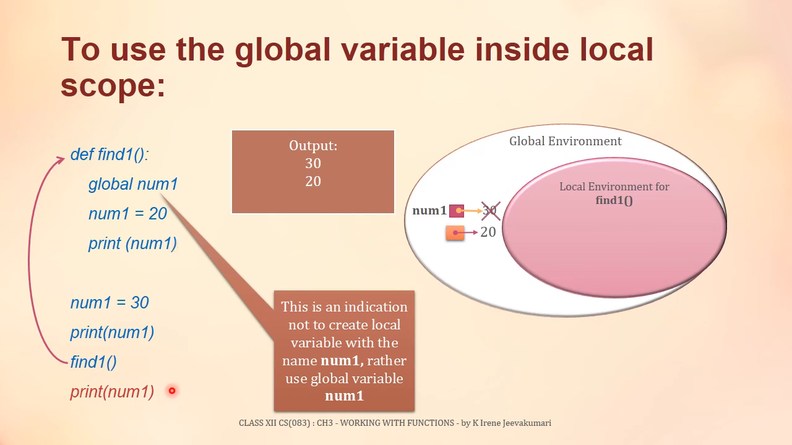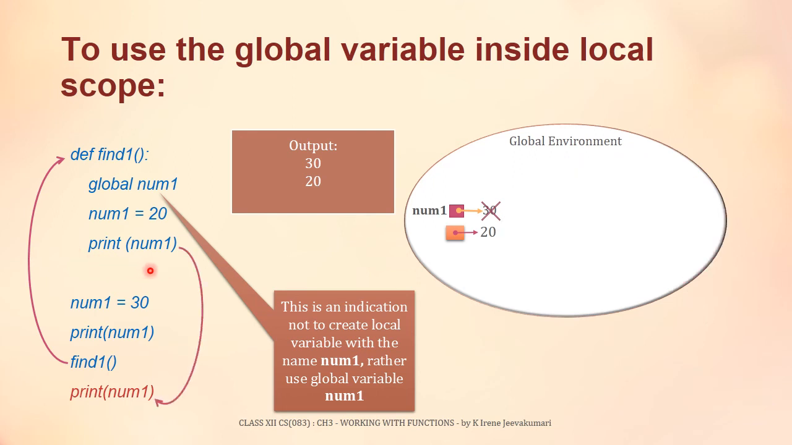So the local environment for this find1 function will be removed and the program's execution jumps from this statement to the statement following the function call, as it is not returning any value. So now this print statement has to print the value of num1. Now the value of num1 is here in the global environment, it is referencing the value 20. So for this print statement, the value 20 will be printed as an output here.